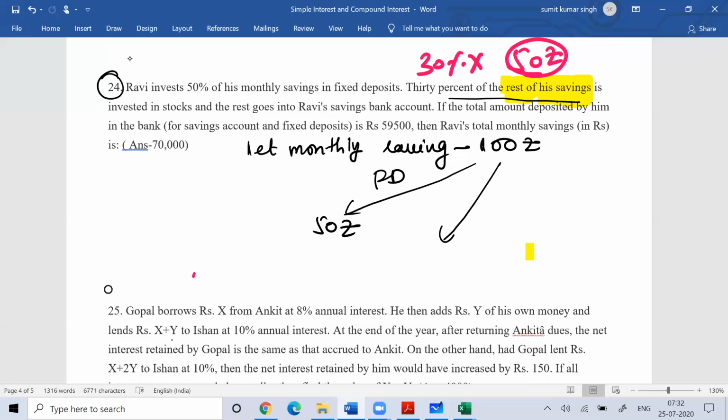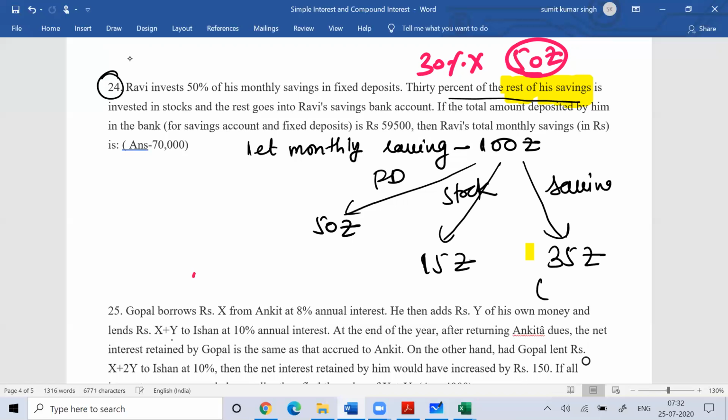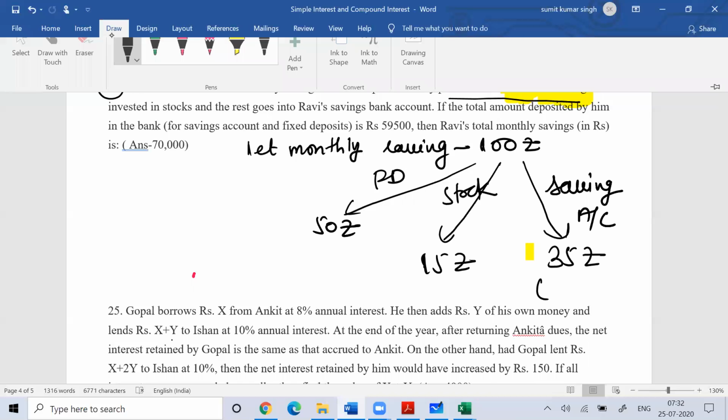So how much money he invests in stock? The money they invest in stock is 15 rupees. Okay, and the rest goes to Ravi's savings bank account. And the rest, how much is left now? 35 rupees. The rest goes to Ravi's savings account. Simple. Okay. So the total deposited by him in the bank for saving and FD is 59,500.